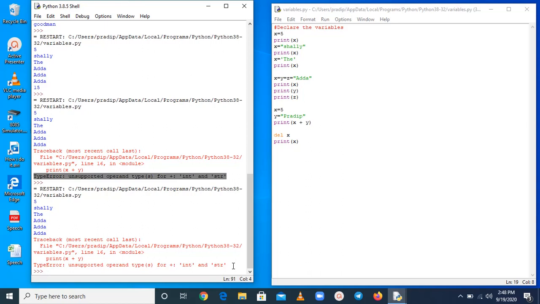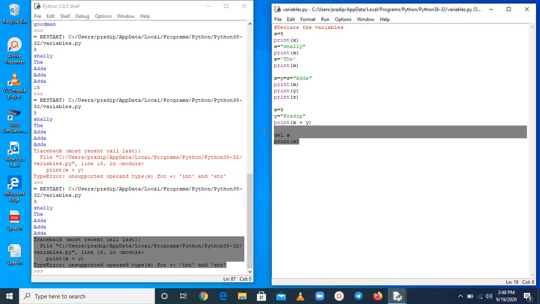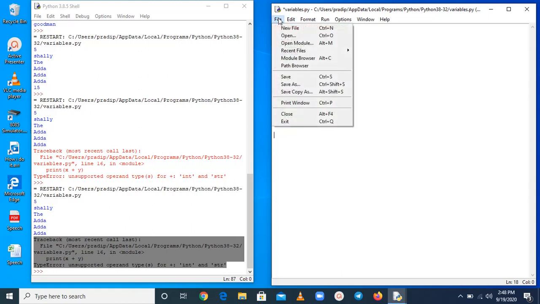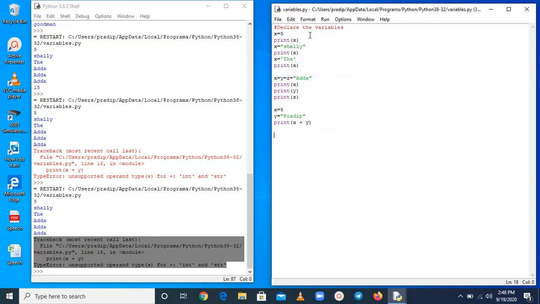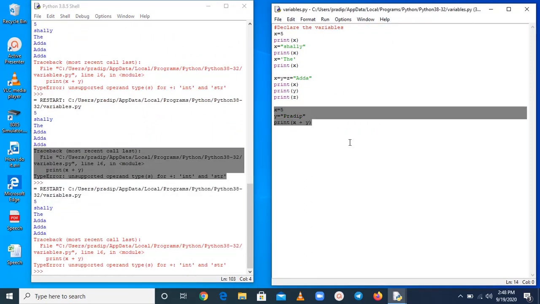Okay. So here we are not getting anything, we are getting only an error. Just let me save it and run it again. So here we are getting an error due to this.